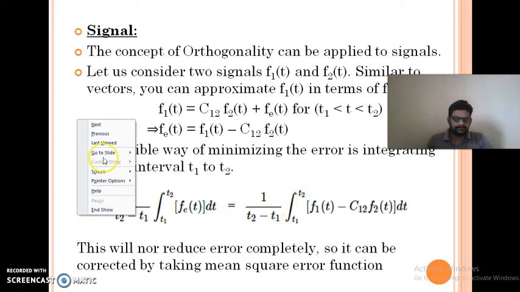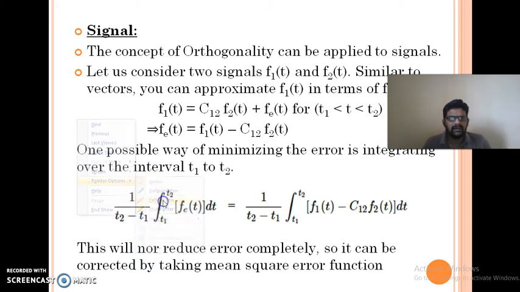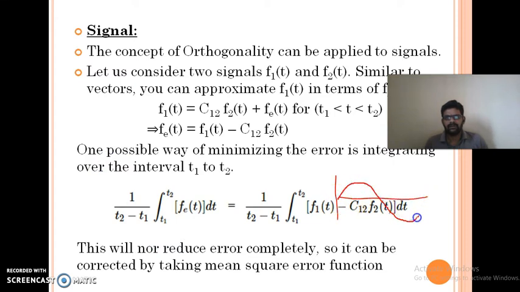Why? While approximating, suppose we have a signal like this, and we got an error function like this. This is positive amplitude and this is negative amplitude.